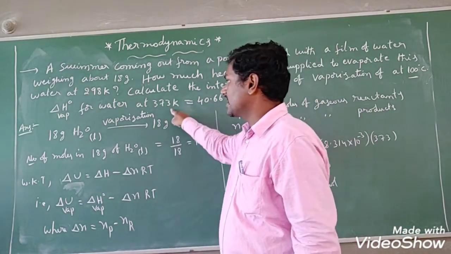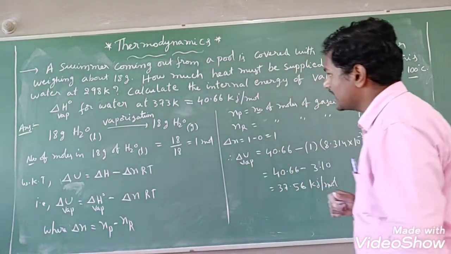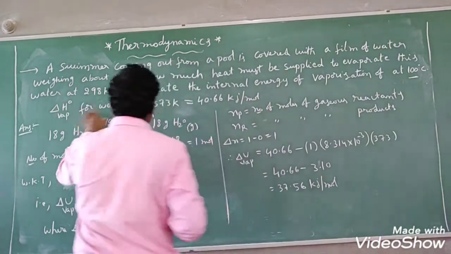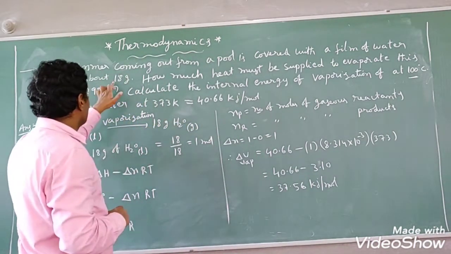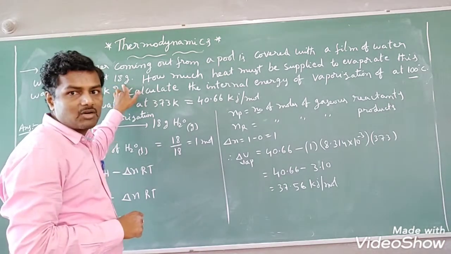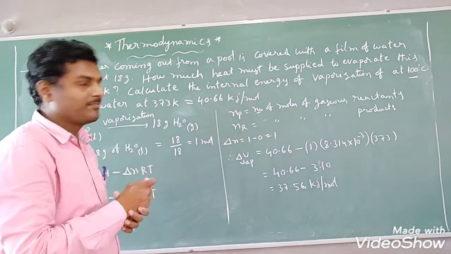at 373 Kelvin. The temperature is constant, that is 373 Kelvin. What values have they given? Delta H naught vaporization, the temperature value, and the mass of the water also. The mass of the water is how much? 18 grams. That means 18 grams of water is evaporating.